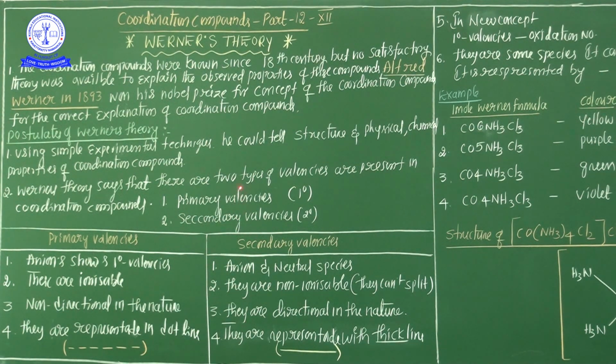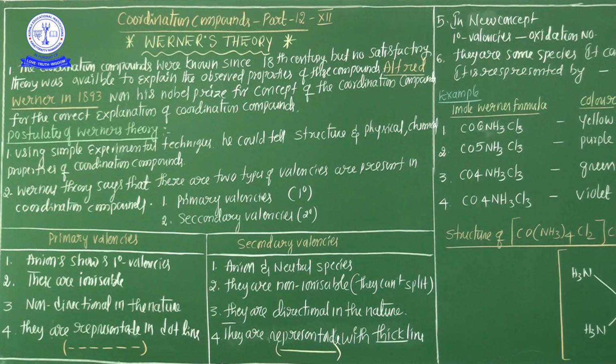According to Werner's theory of coordination compound, every coordination compound contains two different types of valencies. The first valency is the 1 degree valency, which is nothing but primary valency, and the second one is the 2 degree valency, which is nothing but secondary valency. Now see, Nana, what are the major differentiations between primary valency and secondary valency? How to identify which species belong to primary valency and which belong to secondary valency in a coordination compound?